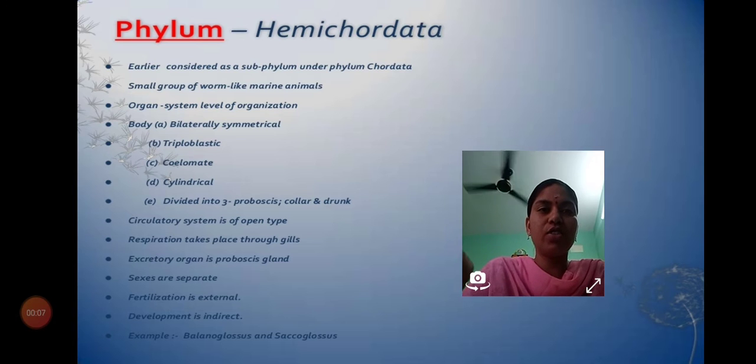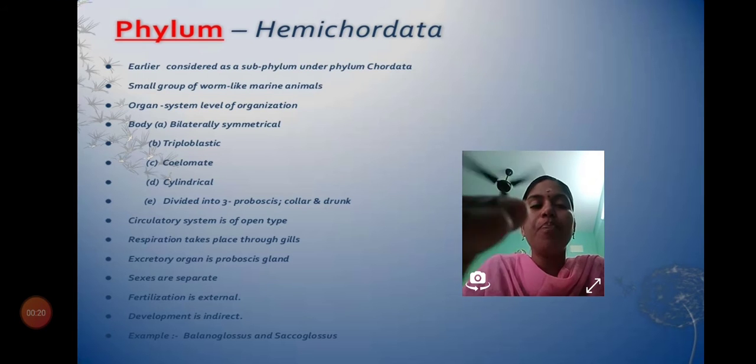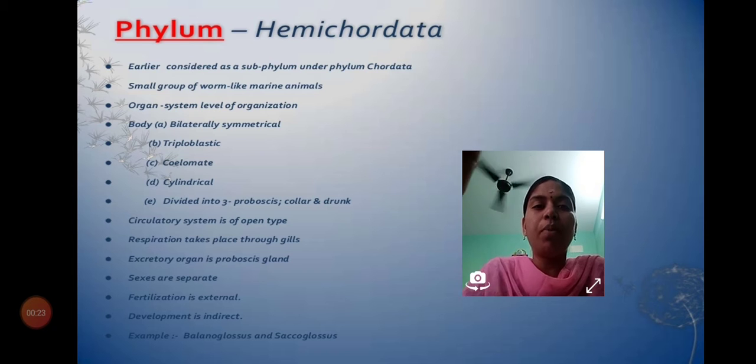Okay, what is the characteristic of Hemichordata? They are all worm-like animals. Organ system of organization was started, and we can see they are bilaterally symmetrical, triploblastic, coelomate, cylindrical, and the body is divided into three parts: proboscis, collar, trunk.